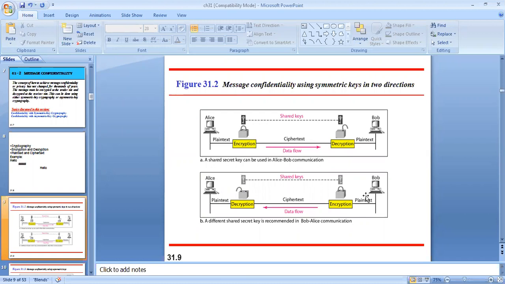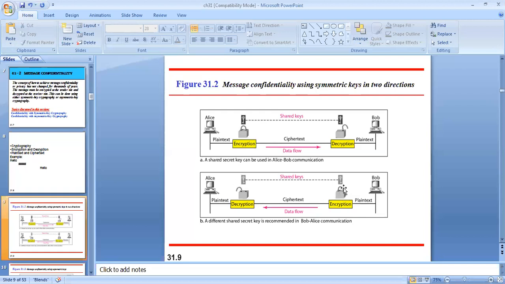Suppose Bob wants to send a reply, or wants to send a message to Alice. Bob will have his original message, and this will be used by the encryption algorithm, and then the data will be encrypted and sent to Alice.